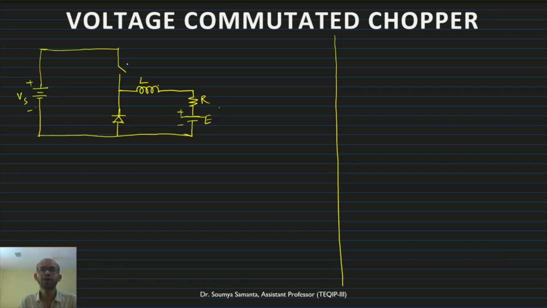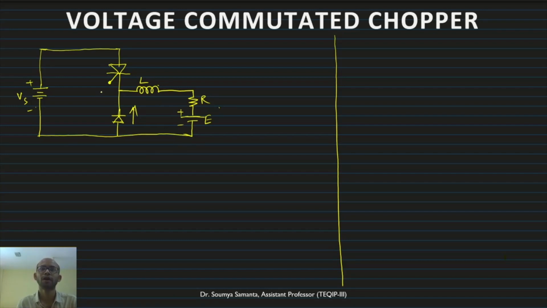Now, this position is the switch position where earlier we used a transistor or IGBT. Instead of that, I will use a thyristor. What is the current direction? This is the freewheeling diode, and the current direction is from the source to the load side. So what will be the direction of the thyristor? The thyristor will be like this. This is the thyristor.